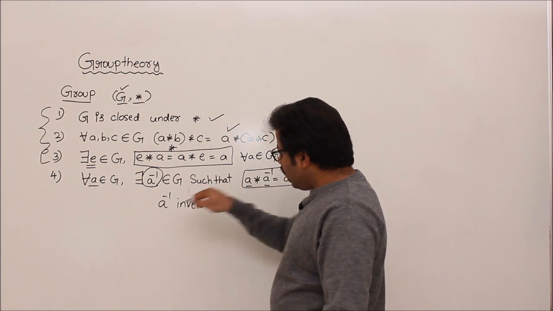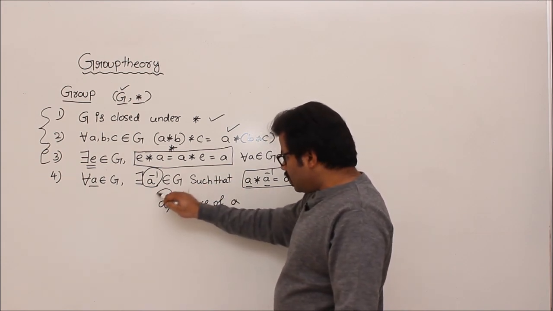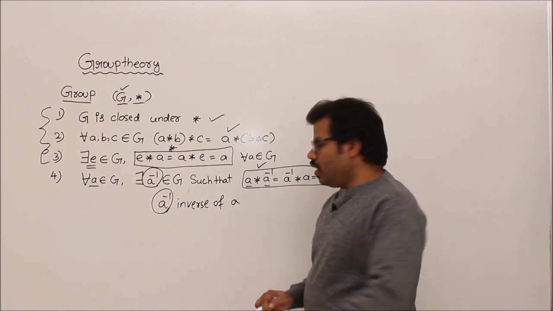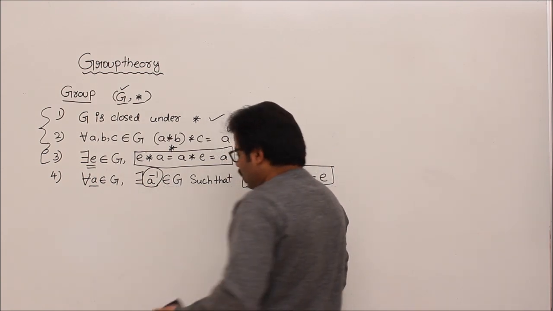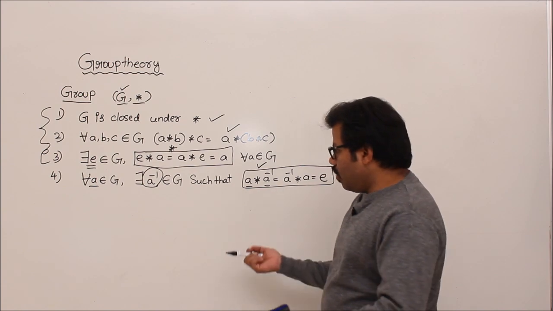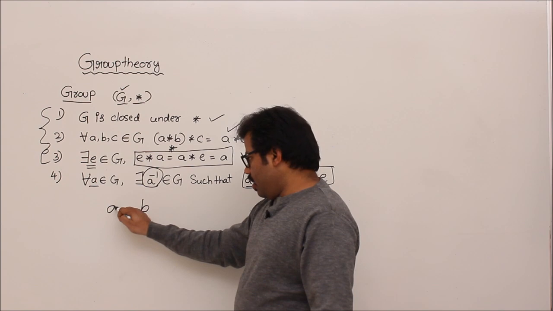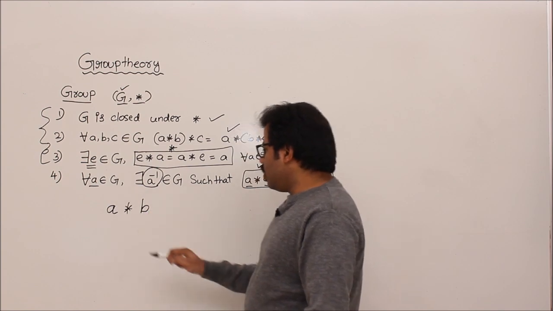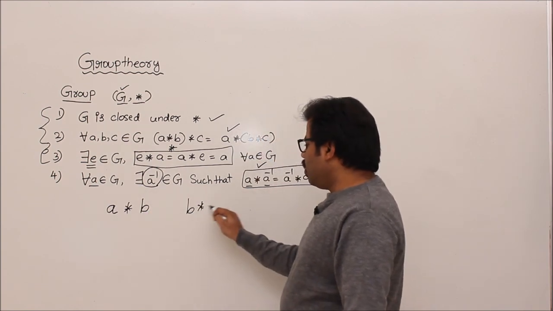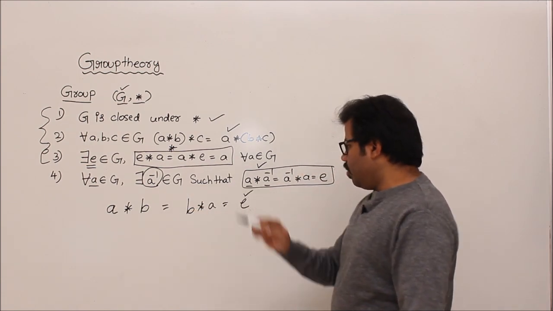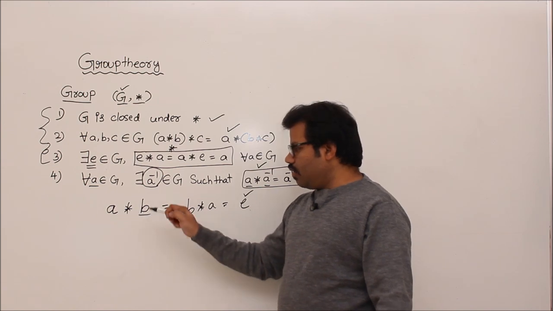So A inverse is inverse not because of this model or structure, it is because of this property, okay. Sir, can I understand it like this? I have an element B, and I have A. I applied A star B and I applied B star A. I got A star B equal to B star A equal to E, where E is the identity element. Then can I say that B is an inverse of A?